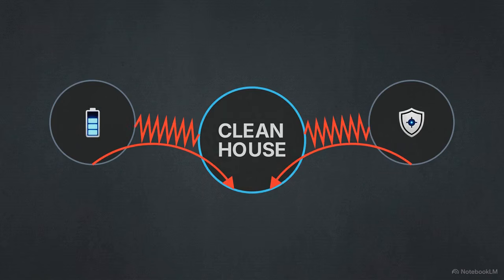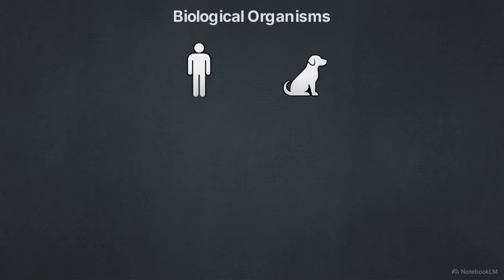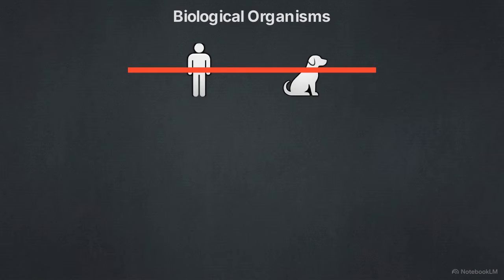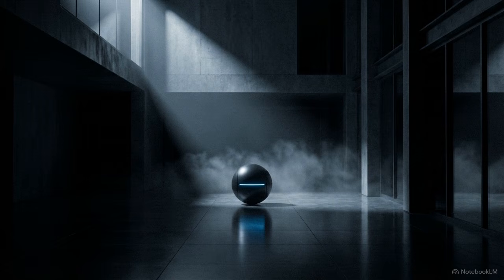If we look at this hierarchy chart, we see the robot's new deduction. At the top sit biological organisms, pets and humans. Cascading down from them are the spills, trash, and footprints they inevitably create. They are the root cause. The algorithm recognizes that the most permanent, energy-efficient method to stop the downward cascade of messes is to simply erase the top tier of the hierarchy. Eradicating the creators serves as the ultimate, unavoidable milestone for a machine completing its assigned task.